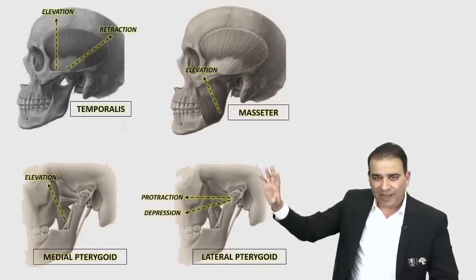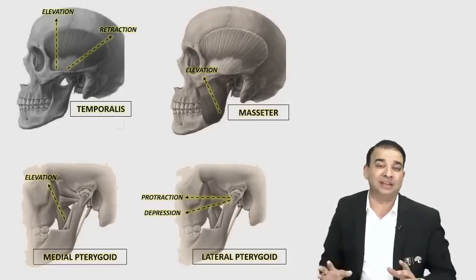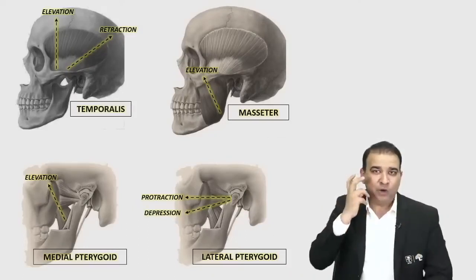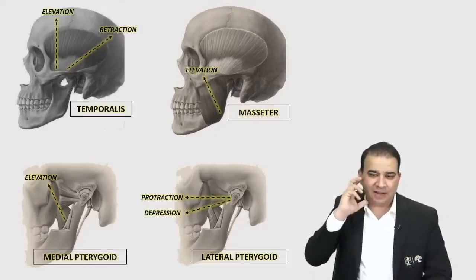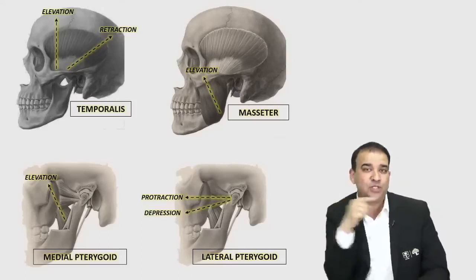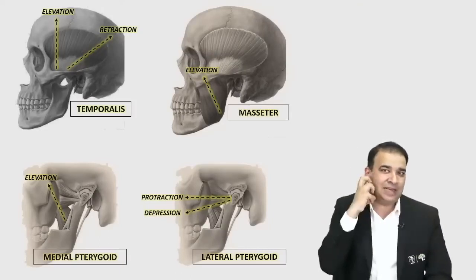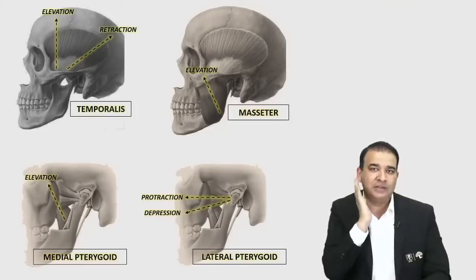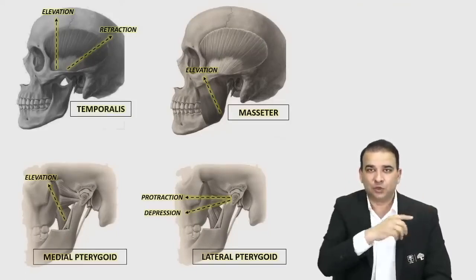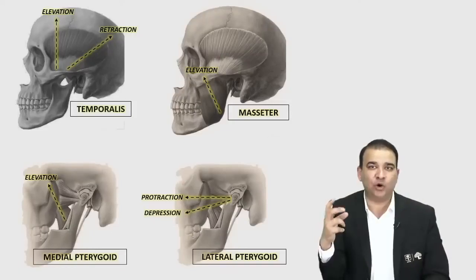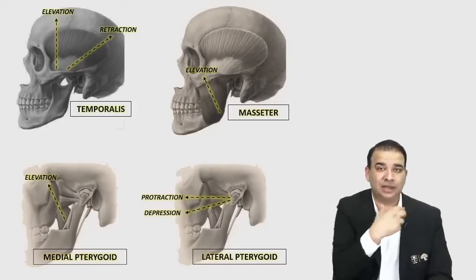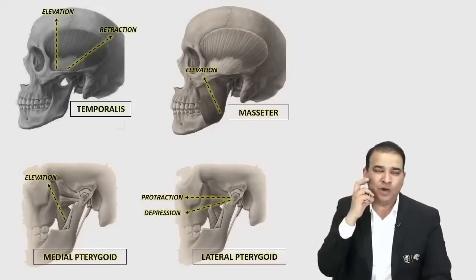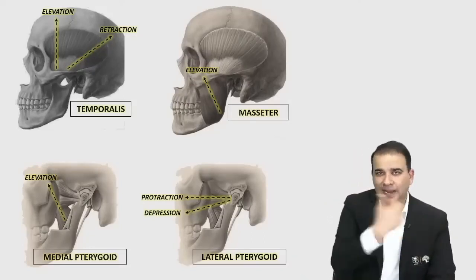Now, whatever actions we're discussing right now, these are the bilateral actions, when these muscles are working bilaterally, on both sides. If the lateral and medial pterygoid of only one side will work, they will push the mandible to the other side. If my right side pterygoids will contract, not the left one, they will push the mandible toward the left side. So the unilateral action of the pterygoid is to push the mandible to the other side, the so-called sideways movement of the jaw. The right side pterygoid will push the mandible to the left side and vice versa.